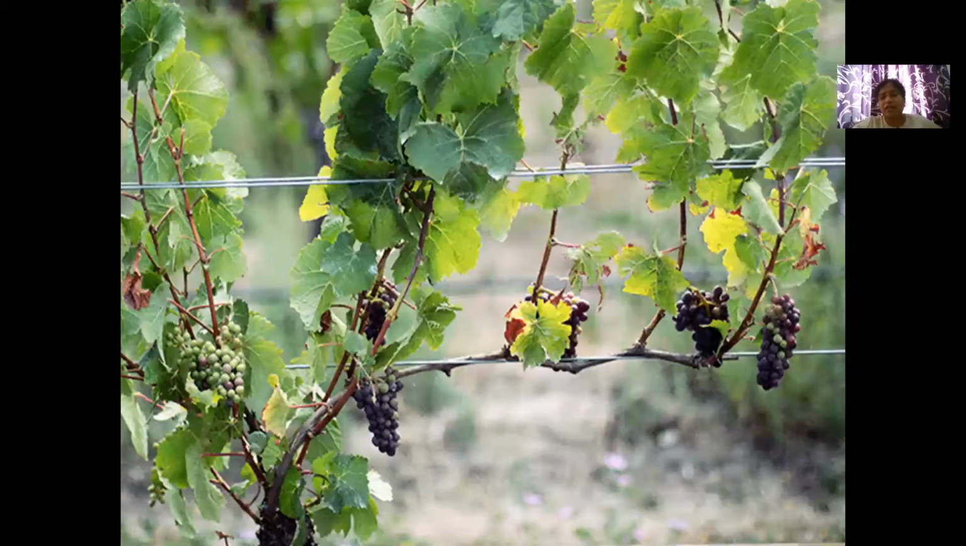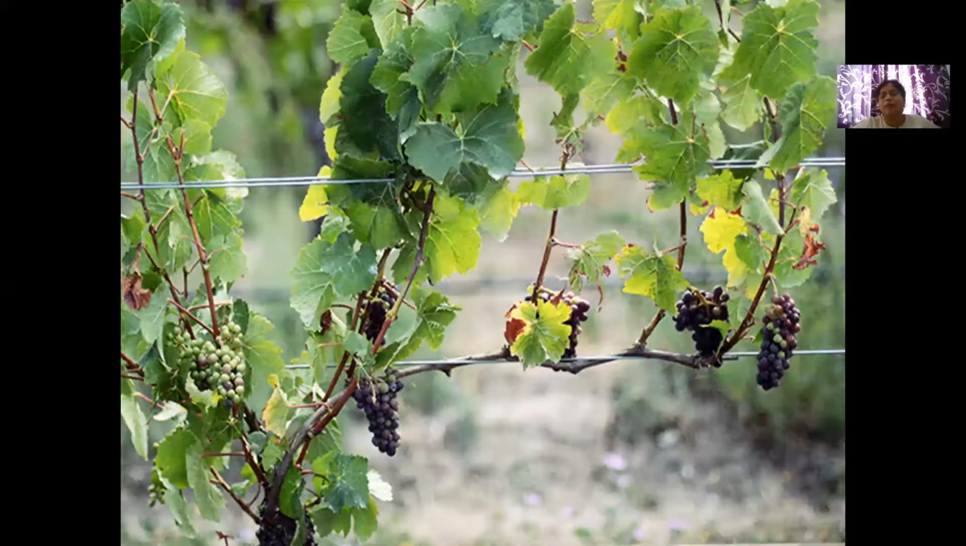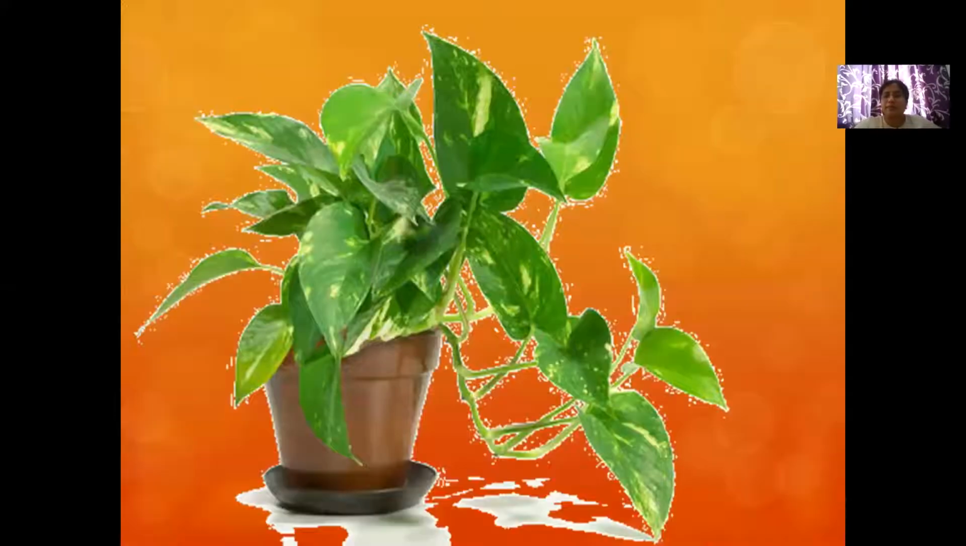Grapes, yes children, grapes is one of the biggest examples of climbers. Grapes which we see, right, they are huge and hanging. So the plants need support to climb up. We put across wires and threads to help it grow upward.